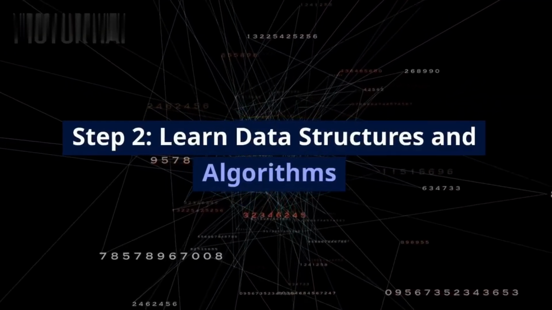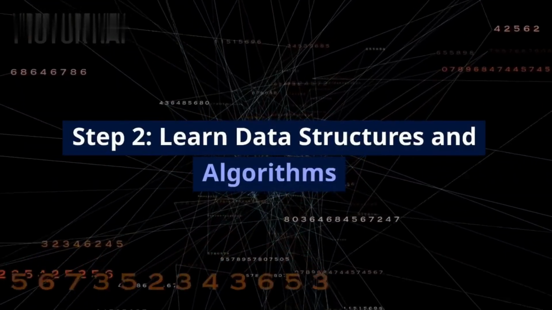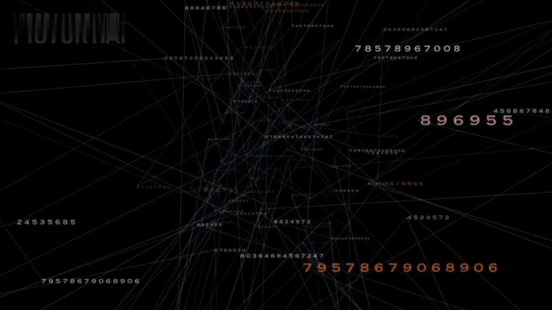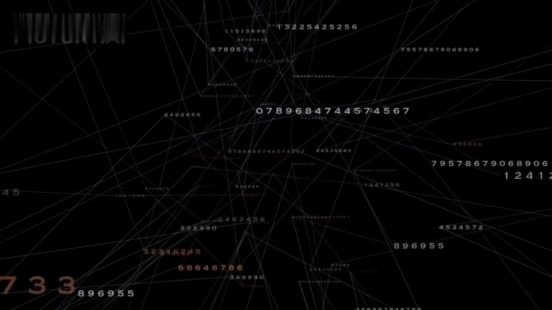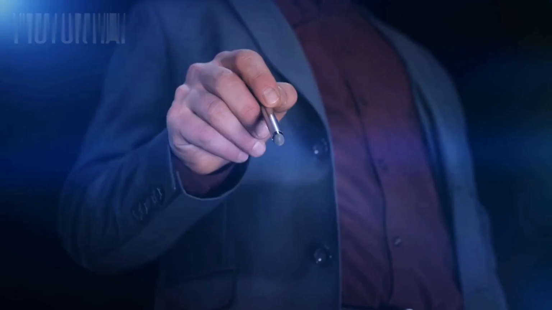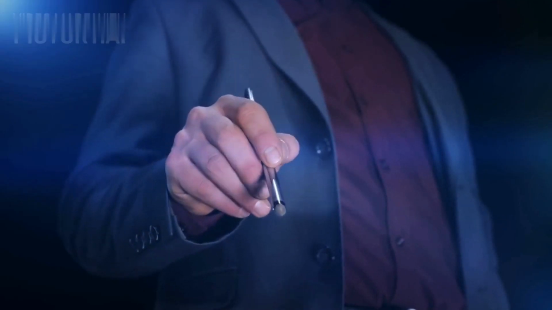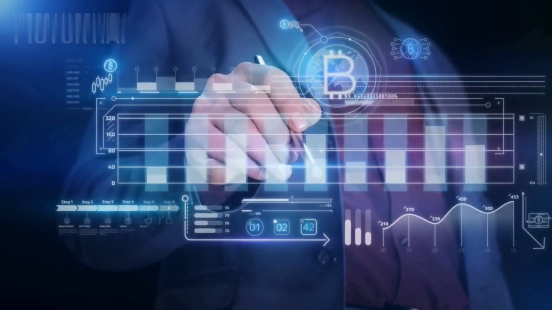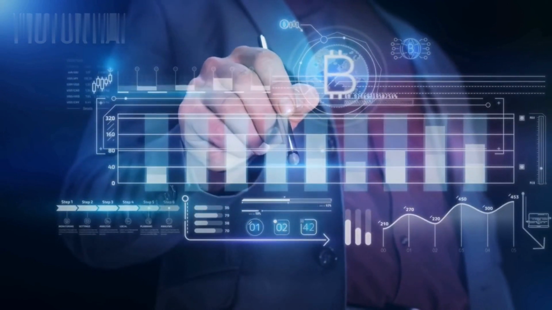Step 2. Learn data structures and algorithms. A good understanding of data structures and algorithms is essential for designing efficient and effective AI systems. Data structures and algorithms provide a foundation for handling and processing large datasets, which is a critical aspect of building AI models.